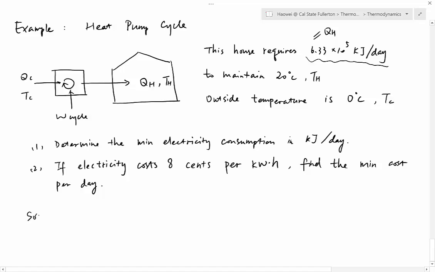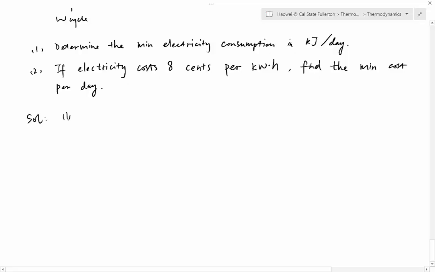Let's start from part 1. The minimum electricity consumption. When do we have the minimum energy consumption? That happens when you are at your best performance. When do you have your best performance?